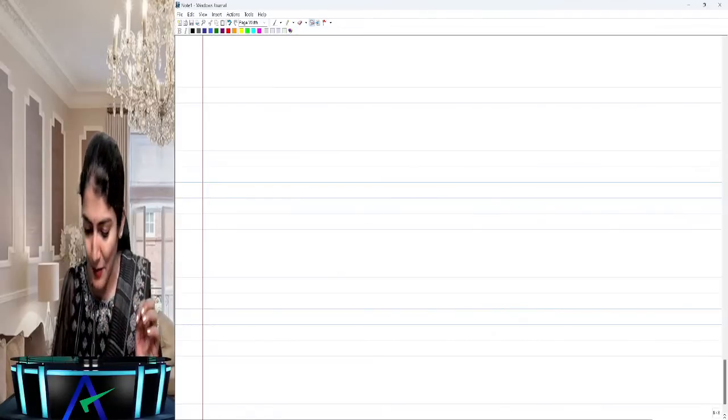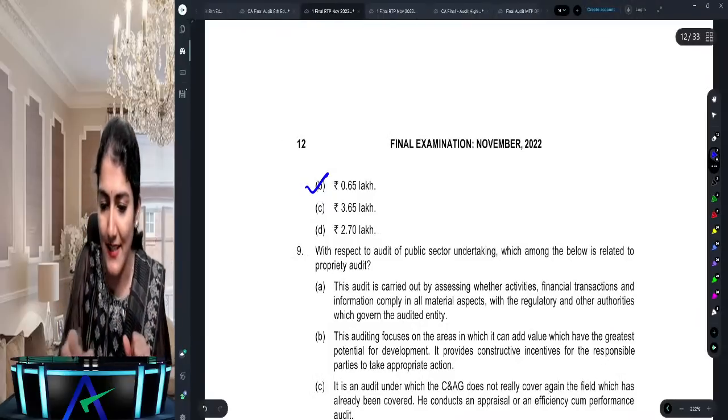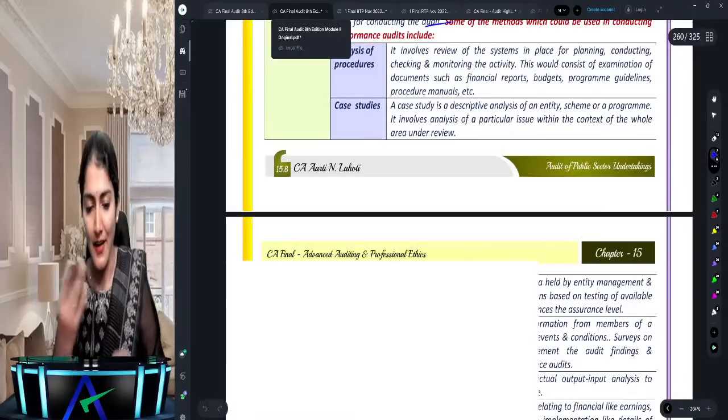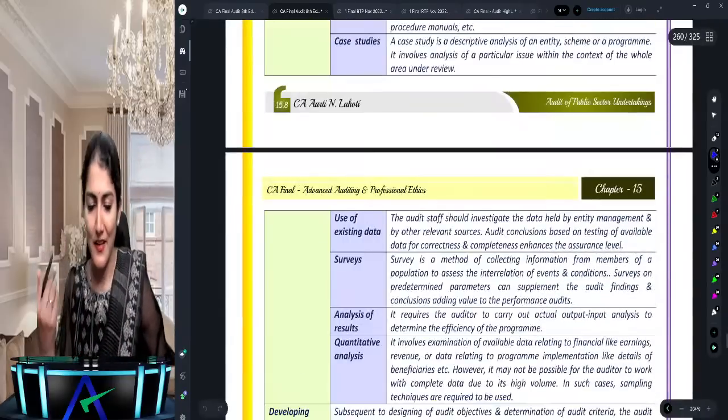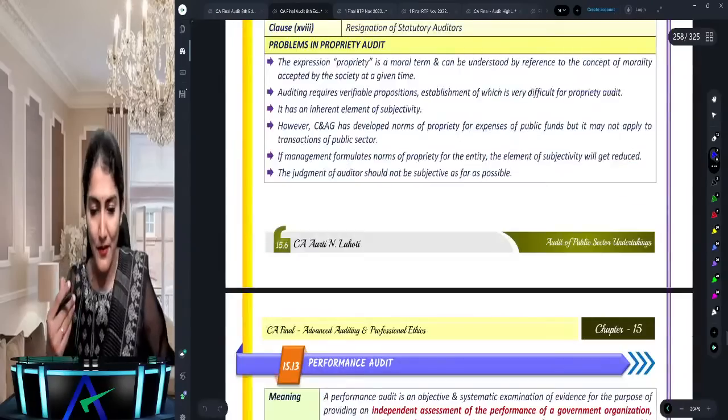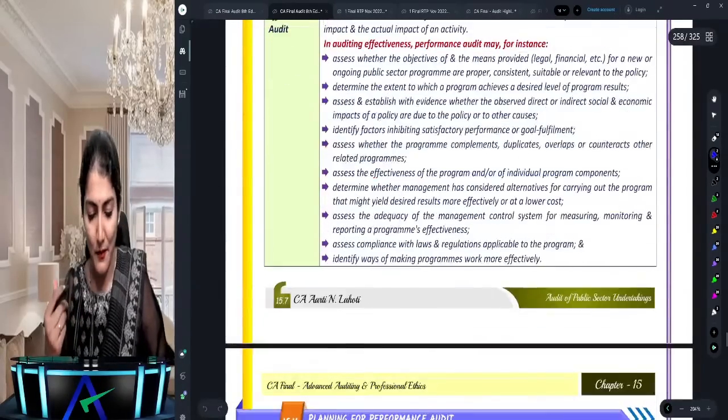All good. Let's do a little bit of bank audit and a little bit of forensic audit, and then call it a day. Then we finish our discussion, and maybe something else if it comes up, we'll discuss that also. Right, anyway, since I'm on PSU audit, let's discuss a little bit of PSU also.